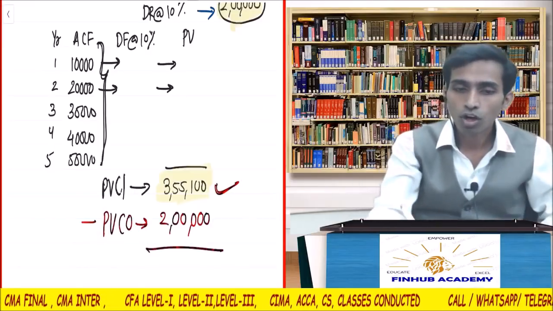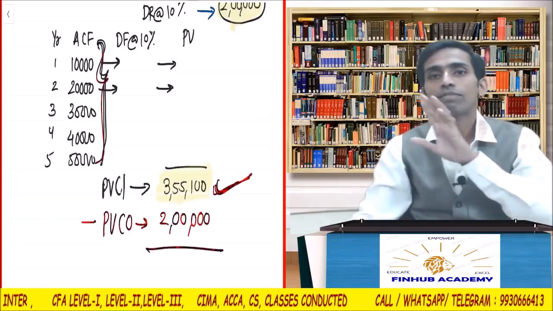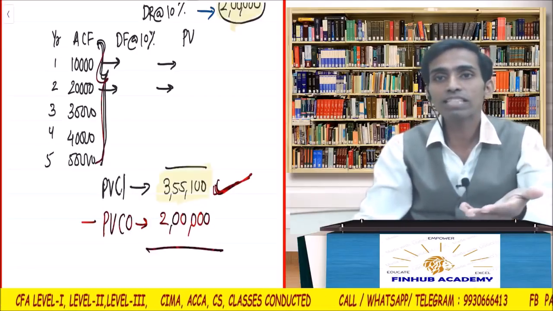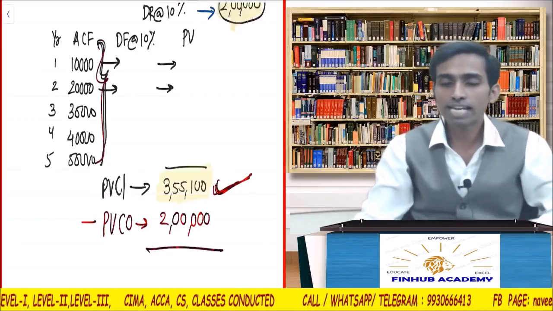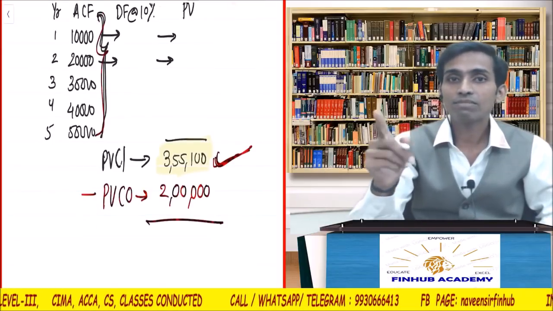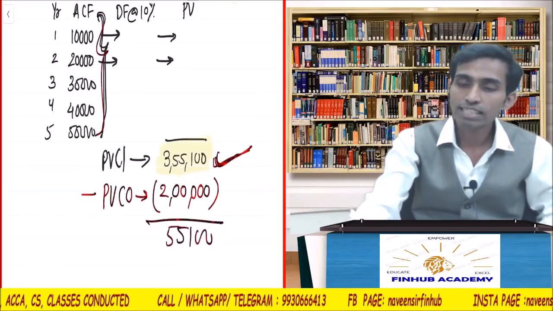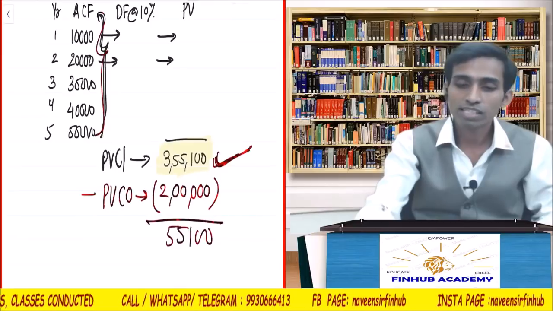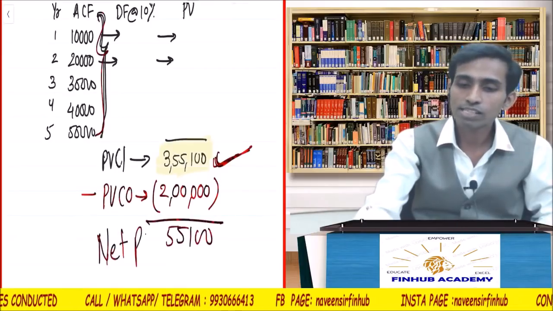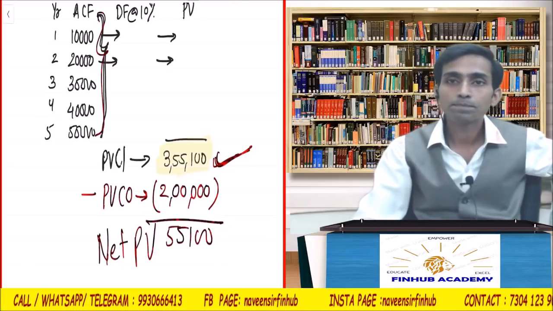So I pulled all the cash flows to the present value, and the value should be 3,55,100. But how much am I spending for that? 2 lakhs. Because I deducted 3,55,100 minus 2 lakhs, I am getting 55,100, because it is a net value. So this is called net present value, NPV. Is it clear?